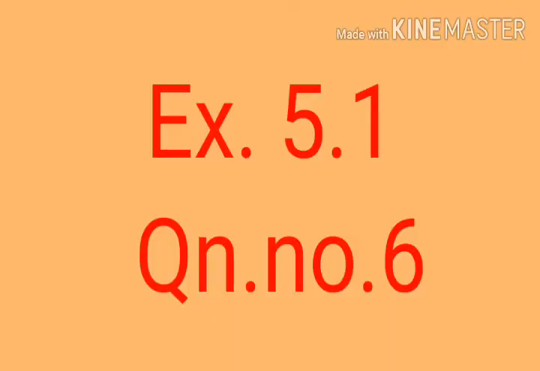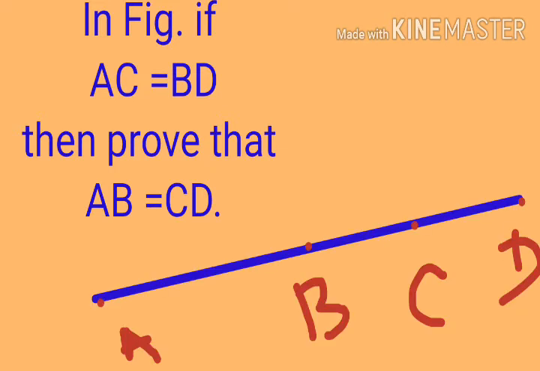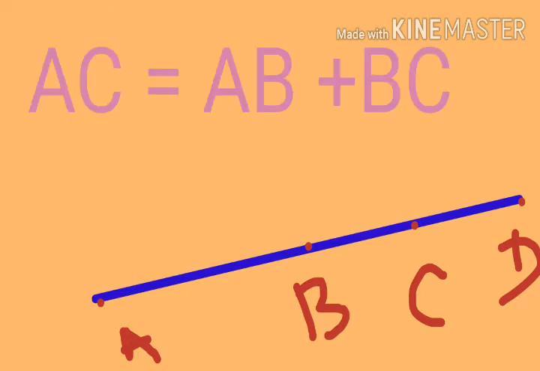Now, question number 6. It is a board exam question from the year 2014. In the figure, if AC equals BD, then prove that AB equals CD. From the figure, what is AC?